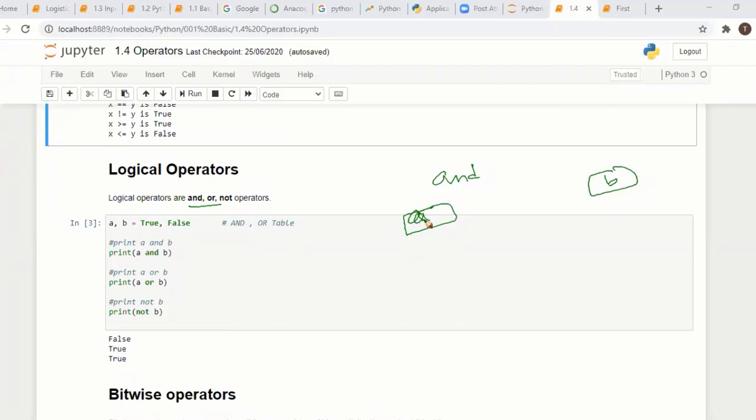Suppose he is a software engineer, that's one condition, and he is from Delhi. This one, both the things are true.